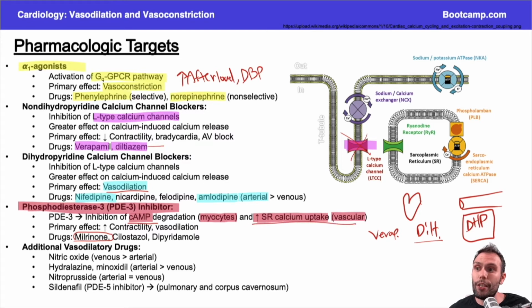And on top of that, it's going to decrease my afterload, right? It's going to cause more calcium to get taken up into the sarcoplasmic reticulum so that in my intracellular space, I have less calcium. Less calcium is associated with relaxation. Because if I have less calcium, I have less calcium binding to calmodulin, which is less activation of myosin light chain kinase, which is less phosphorylated myosin light chain, less contraction, okay? Less vasoconstriction, more vasodilation. If you talk yourself through some of these mechanisms two or three times, I promise it will start to click. You just have to kind of talk yourself through it a little bit.